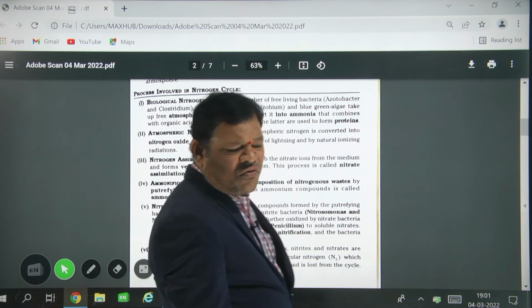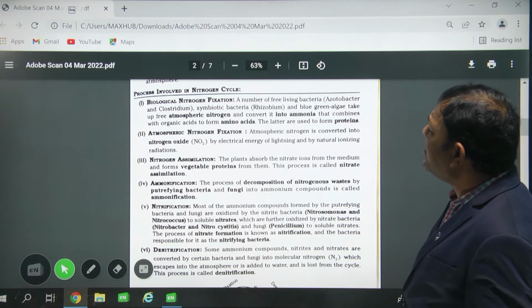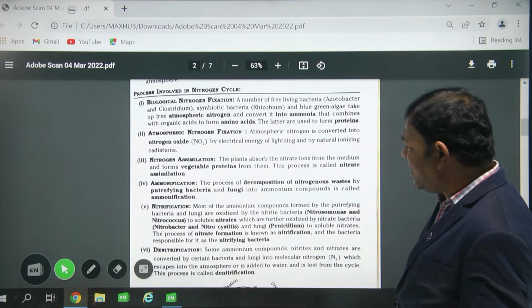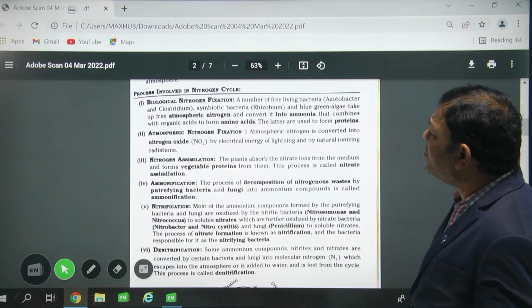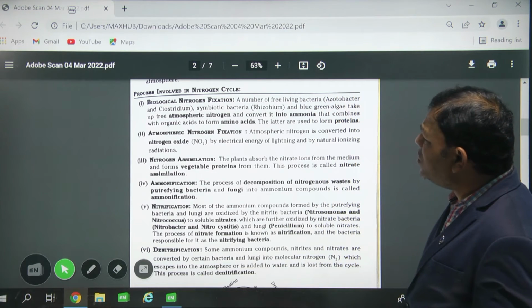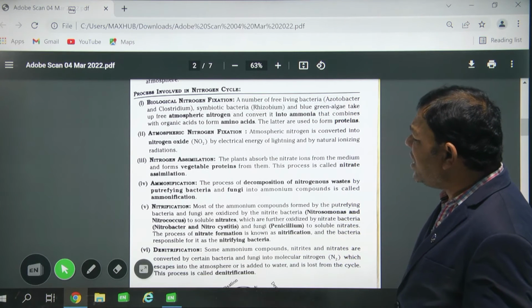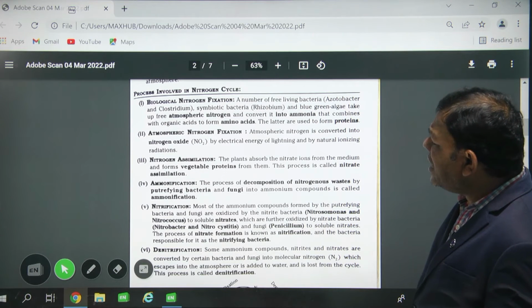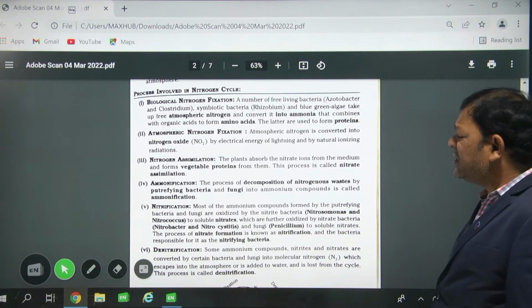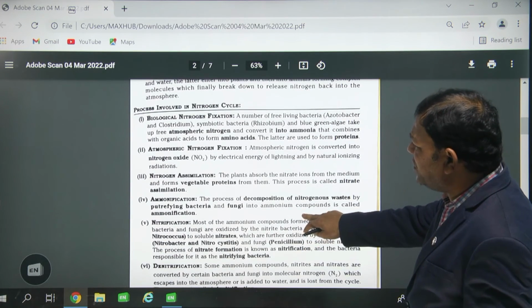The second one is atmospheric nitrogen fixation. The third one is nitrogen assimilation. The fourth one is ammonification. The fifth one is nitrification. The sixth one is denitrification. So these are the steps.